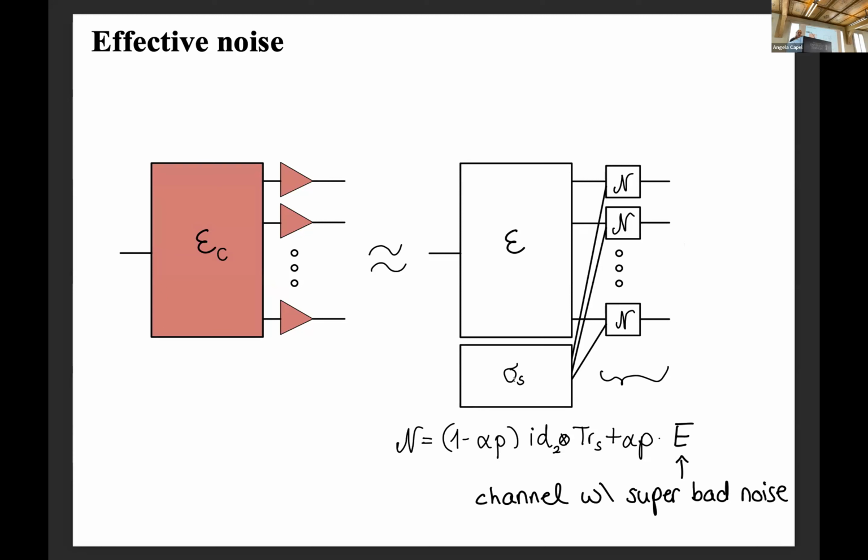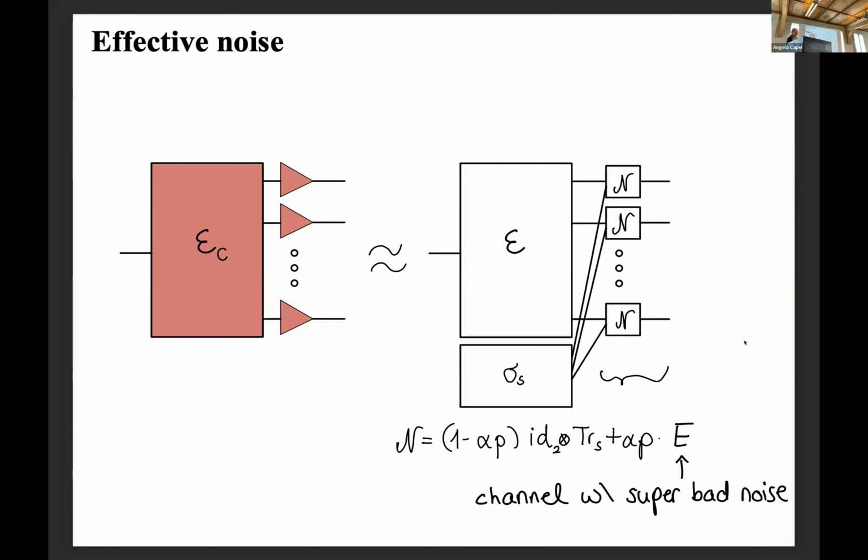So something proportional to p is also the best we can hope for, and that's what we get with the constant here. So with probability 1 minus constant times p, everything is fine and behaves as normal, and with a probability proportional to p, you get something that is extremely noisy and really corrupt.